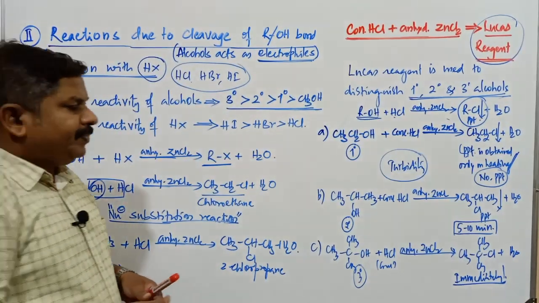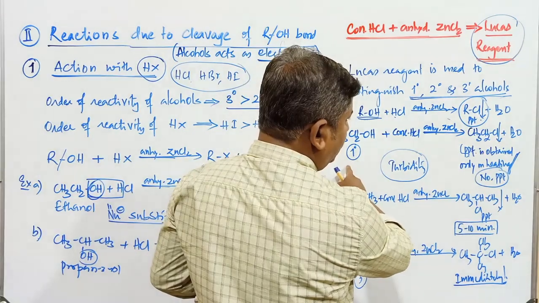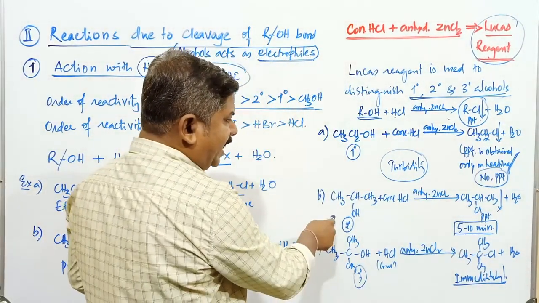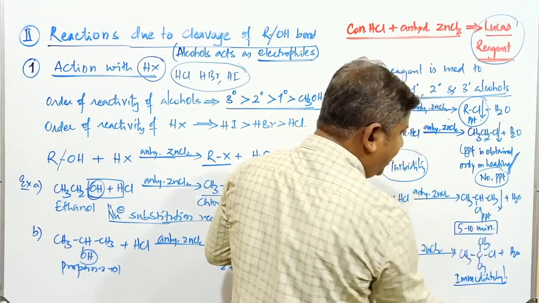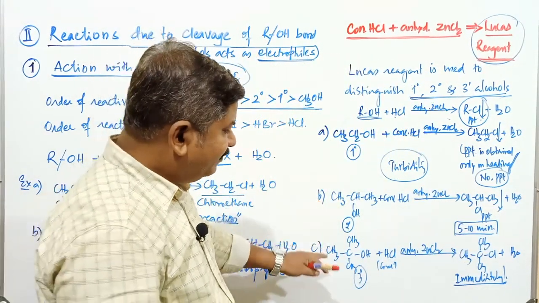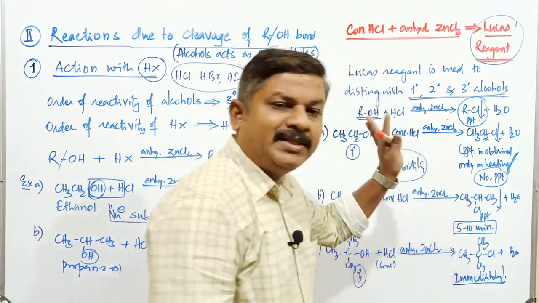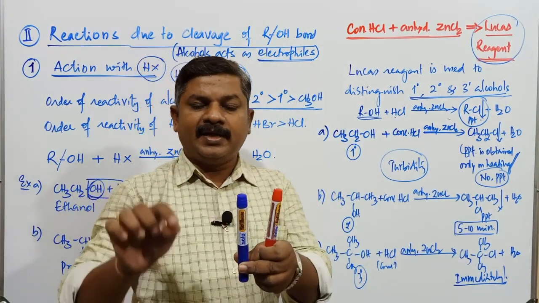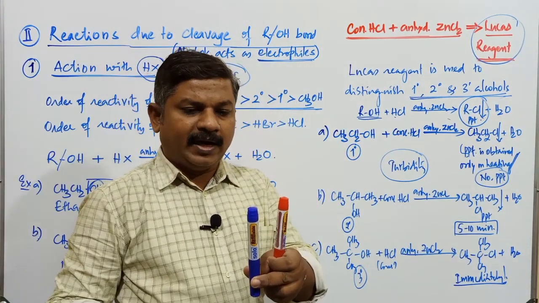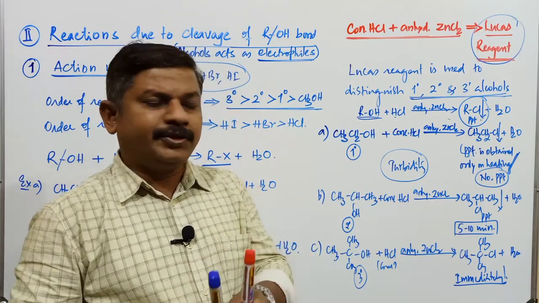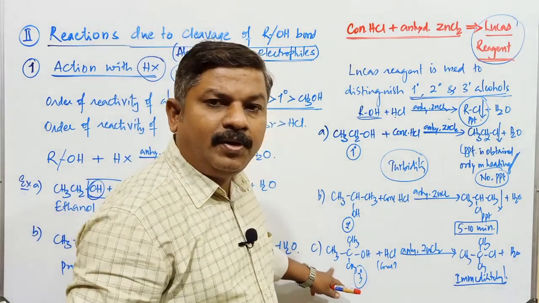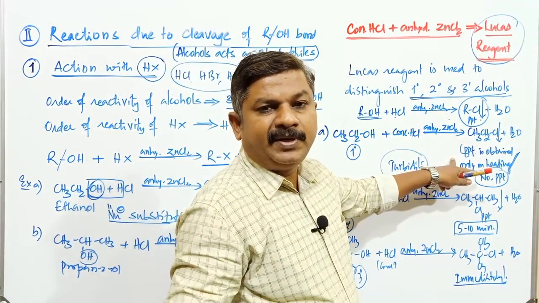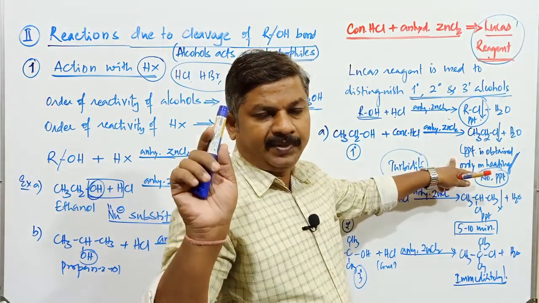Very clear? Primary alcohol does not give any turbidity, or sometimes turbidity is obtained only on heating. A secondary alcohol gives turbidity or precipitate after 5 to 10 minutes. For a tertiary alcohol, precipitation takes place immediately. If you take 3 different test tubes, primary, secondary and tertiary alcohol, and add HCl and zinc chloride, the test tube where turbidity is obtained immediately contains the tertiary alcohol.